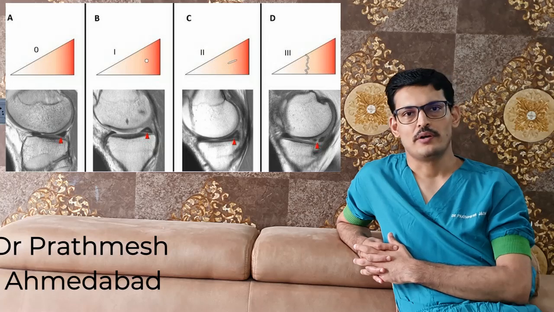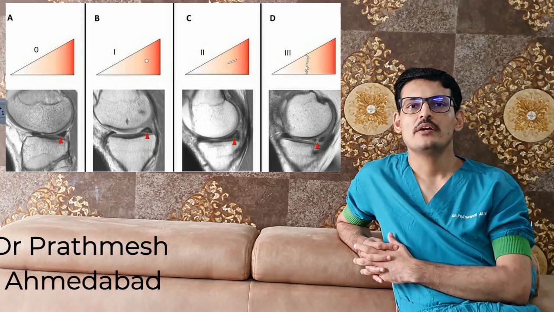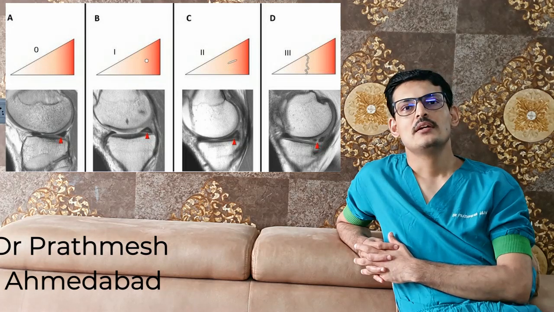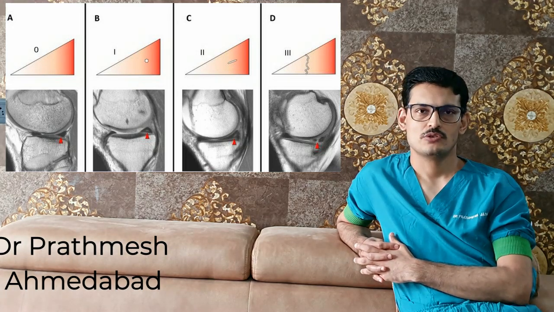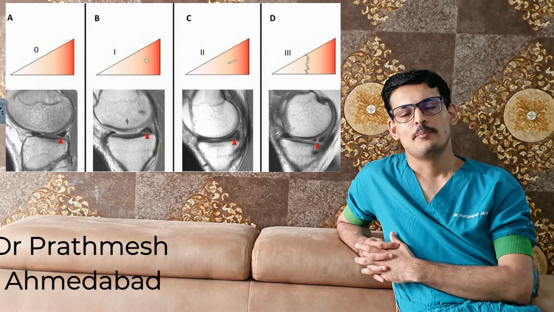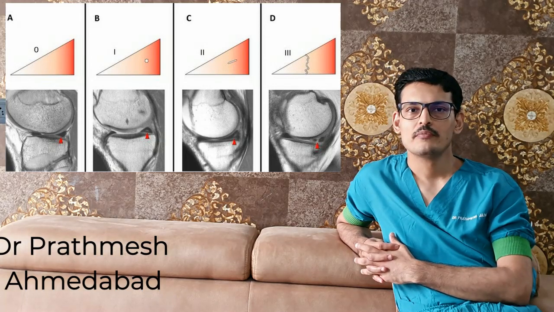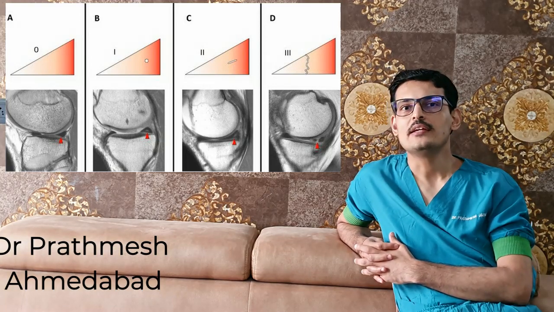So friends, usually grade 1 meniscal tear is a misnomer. Usually in an MRI, there is an MRI grading of meniscal signals. So there are three grades of meniscal signal: grade 1, grade 2 and grade 3.